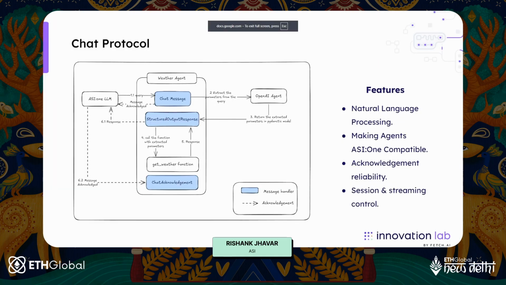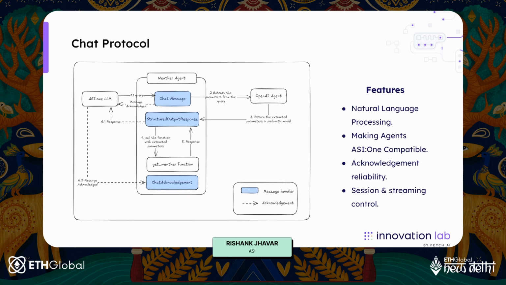Chat protocol is Fetch.ai's proprietary protocol that generally helps your agent interact and get discovered on AgentVerse itself. It features natural language processing. It makes agents ASI1 compatible. It has acknowledgement reliability, and it has session and streaming control, something that is super important. Here you can see how everything works in a general sense. It is very evident from this diagram how the chat protocol works.